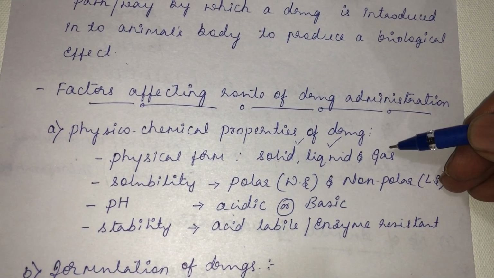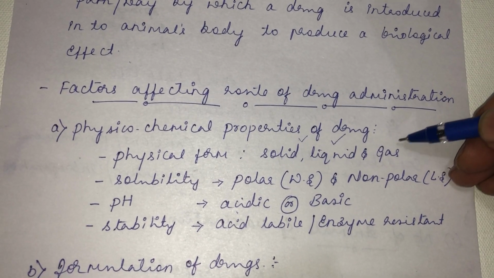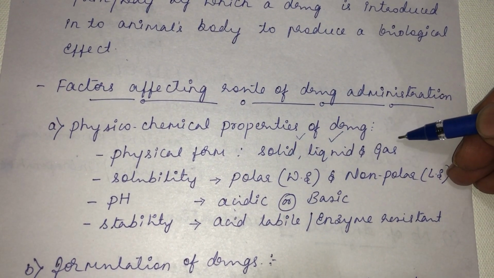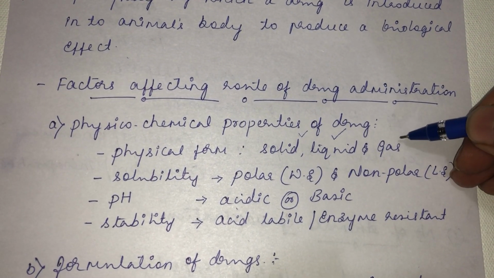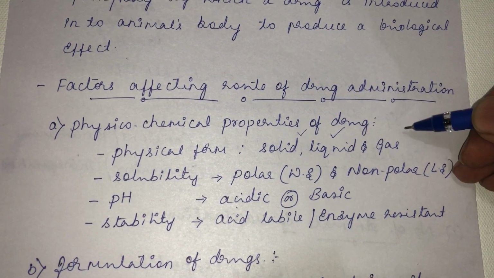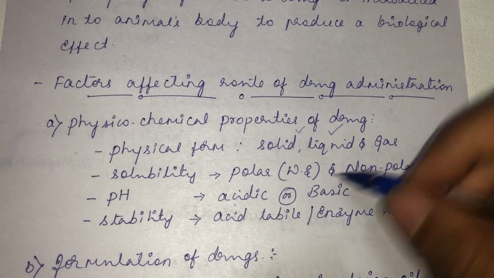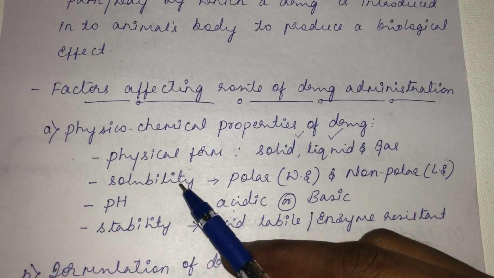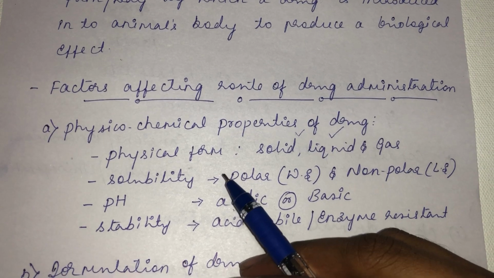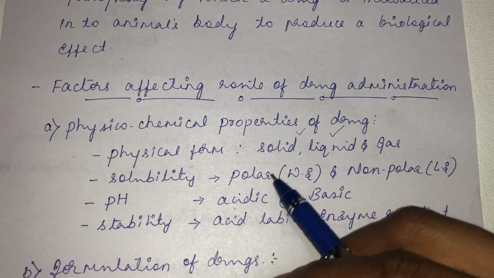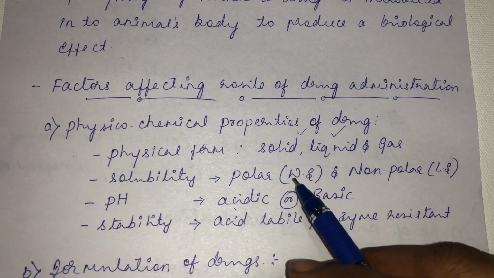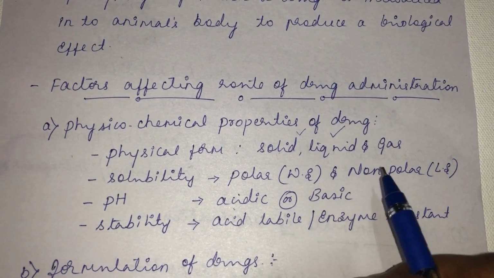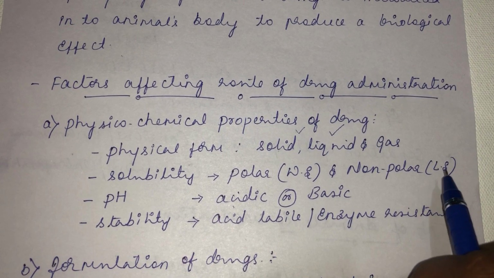And gaseous form: you cannot give it through the oral, intramuscular or intravenous route. So the obvious route will be inhalation. Through the pulmonary route you have to give the gaseous dosage form. Then the solubility of a drug. Solubility wise, the drug may be polar in nature or non-polar in nature. Polar means the drug is water soluble. Non-polar drug means lipid soluble drug.